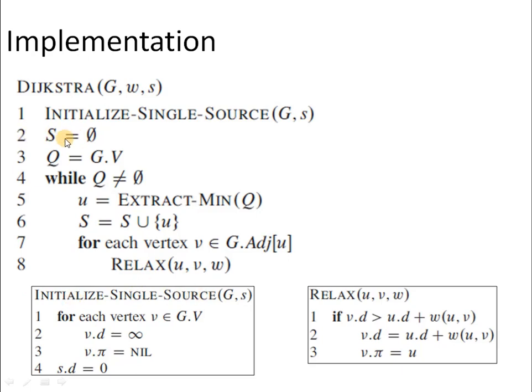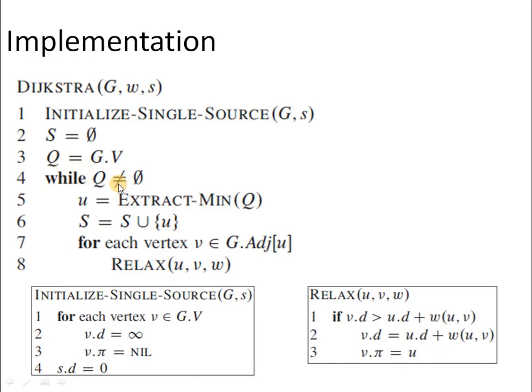So we are simply initializing these two parameters of all the vertices by means of this function. And then at line number 2, we have taken an empty set. This empty set is used to contain the vertices when they are deleted from the priority queue. As you can see at line number 6, S will be updated with the vertex which is just deleted from the priority queue. Then we have to create the min priority queue from all the vertices which are present in the graph, and here the priority is decided based on the distance of all the vertices from the source vertex, which is S in this case.